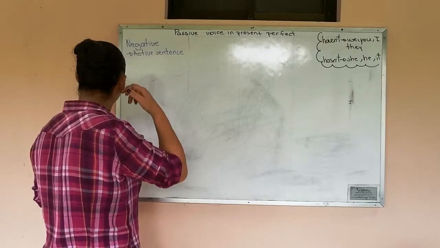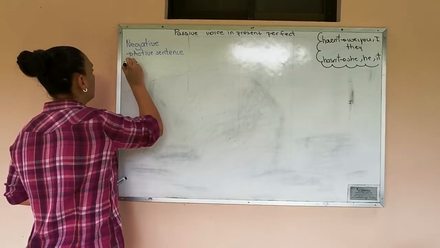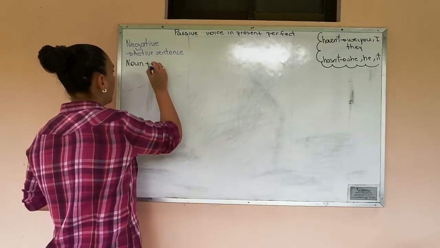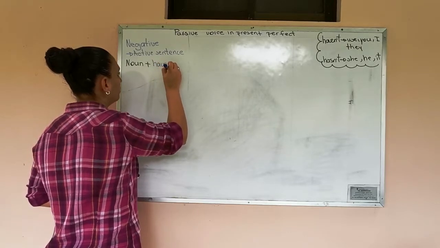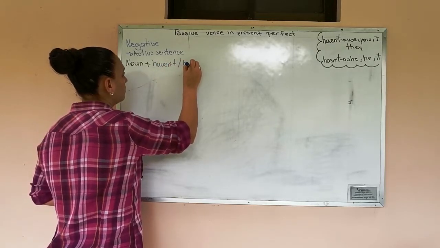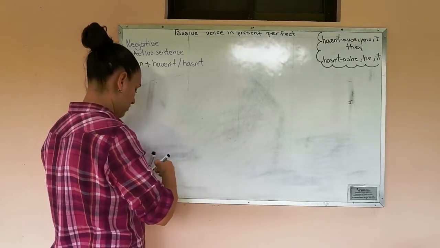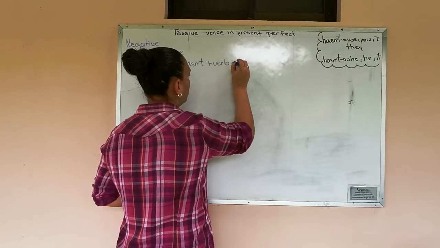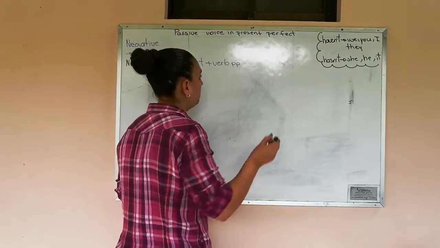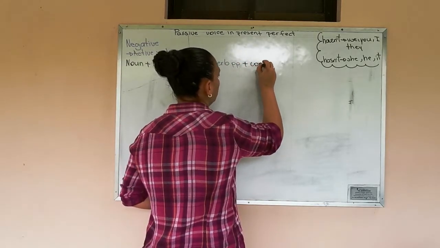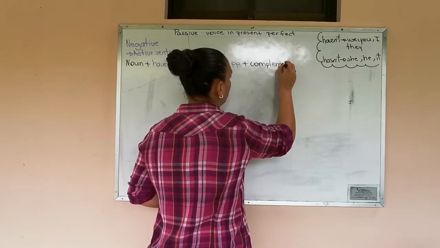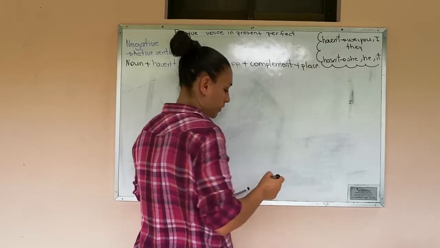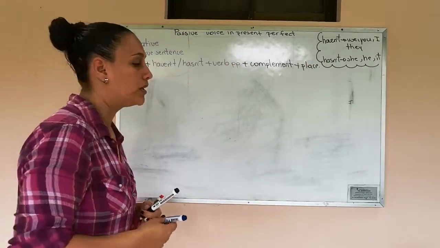And the structure is the noun plus haven't or hasn't according to the noun, then the verb in past participle, then the complement, and finally the place. Okay. And I'm going to write an example.